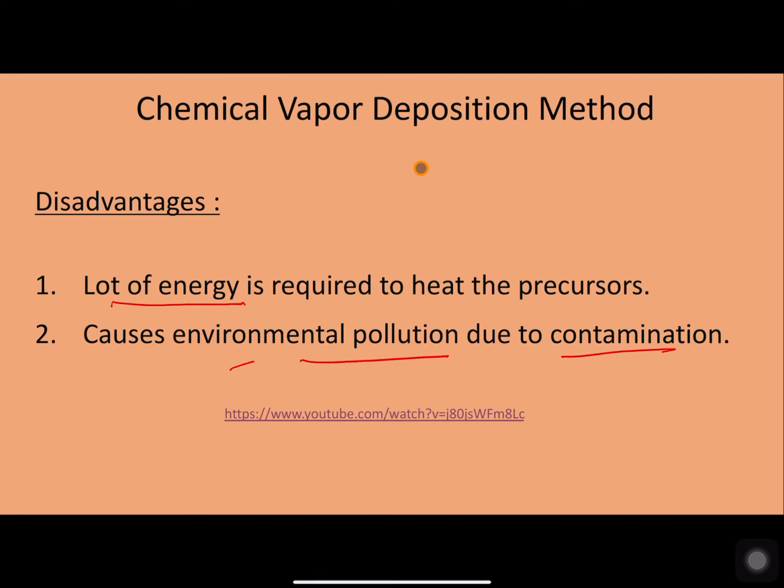Right? So this method is also categorized as a bottom-up approach. So these are the different methods of synthesizing the various nanomaterials.